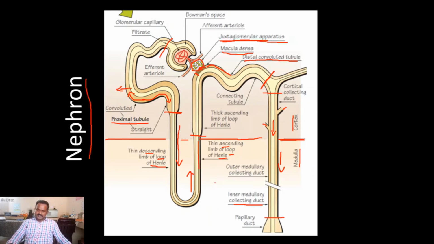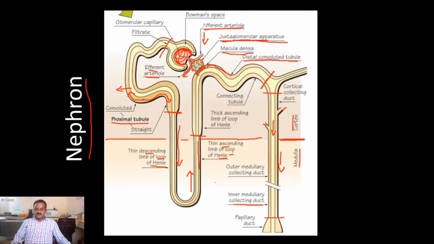The minor part of the nephron is called the afferent arterioles. The afferent arterioles carry the blood into the nephron. The efferent arterioles carry the blood from the glomerulus to other veins. Here the glomerulus is the major part of the nephron. The glomerulus consists of a mesh network of blood vessels.